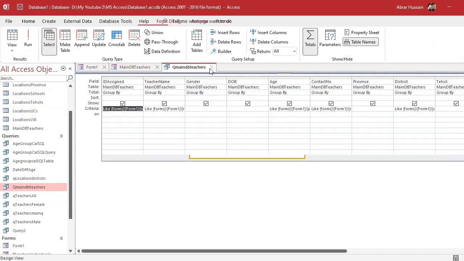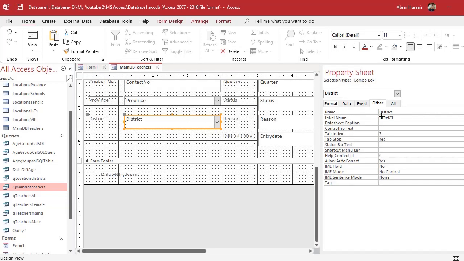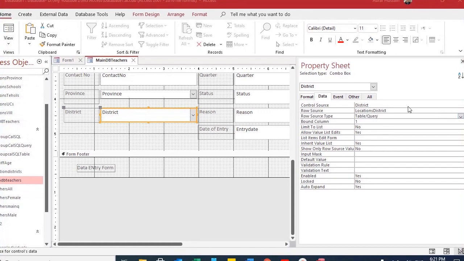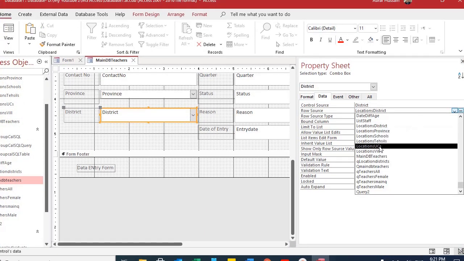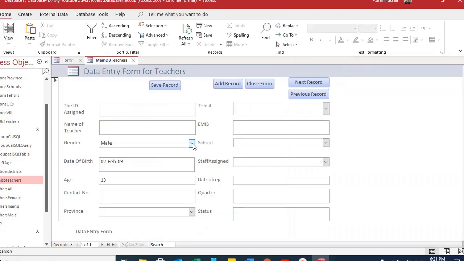So instead of that table, now I will here use the drop down from that query because here I can select both table and query. So I will go to the location district and change it to the Q location district that I just created. Click. Now save it and go.